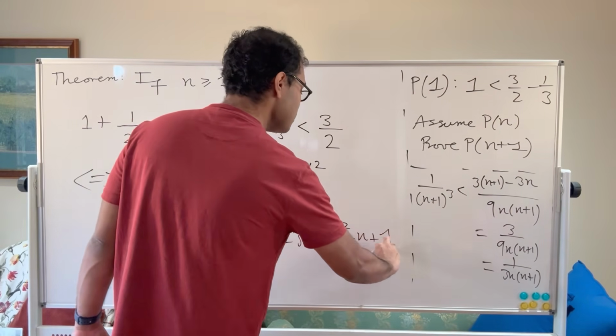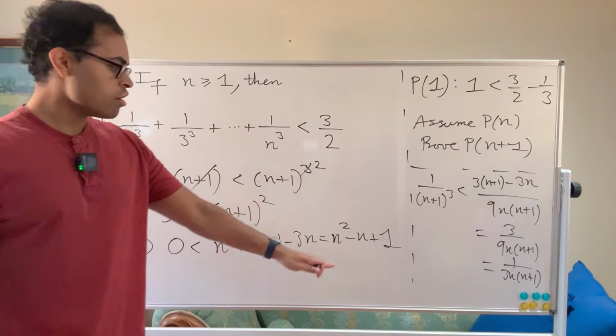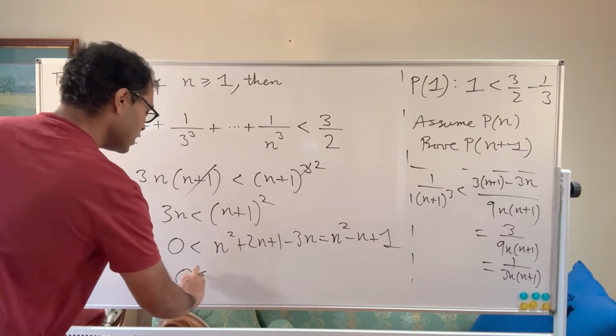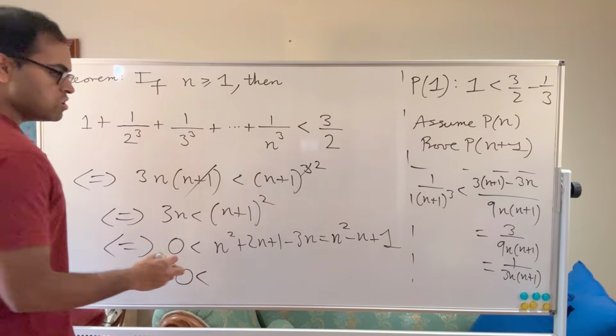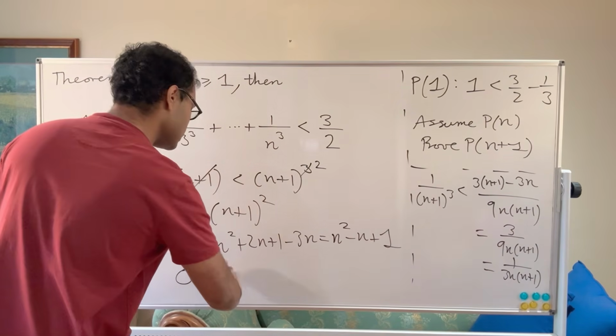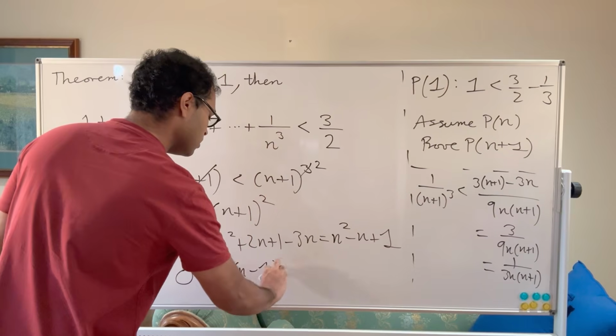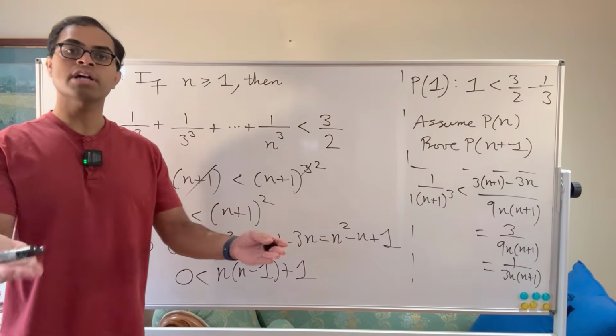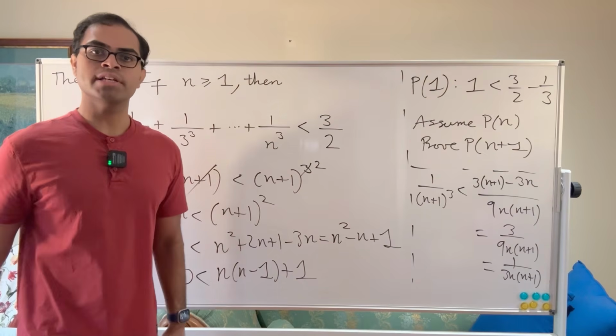Okay, so sometimes these can be tricky to show. You may ask, how do I show this? In this case, there's a nice simple trick: n squared minus n plus 1 is n times (n minus 1) plus 1. Okay, and so the point is, is this true? Now we just reduced to showing this is true. That will imply our induction step, P of n implies P of n plus 1.